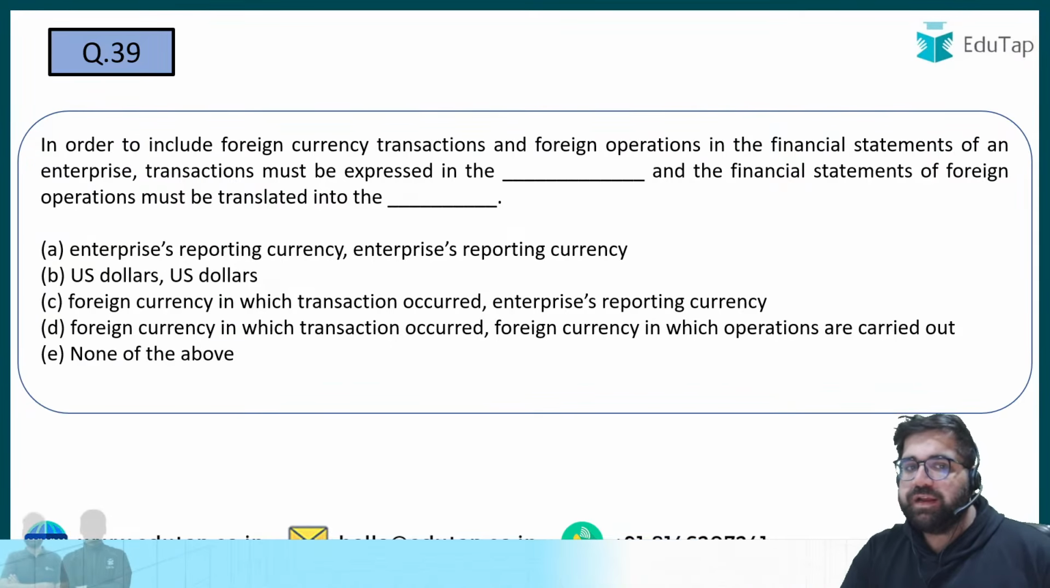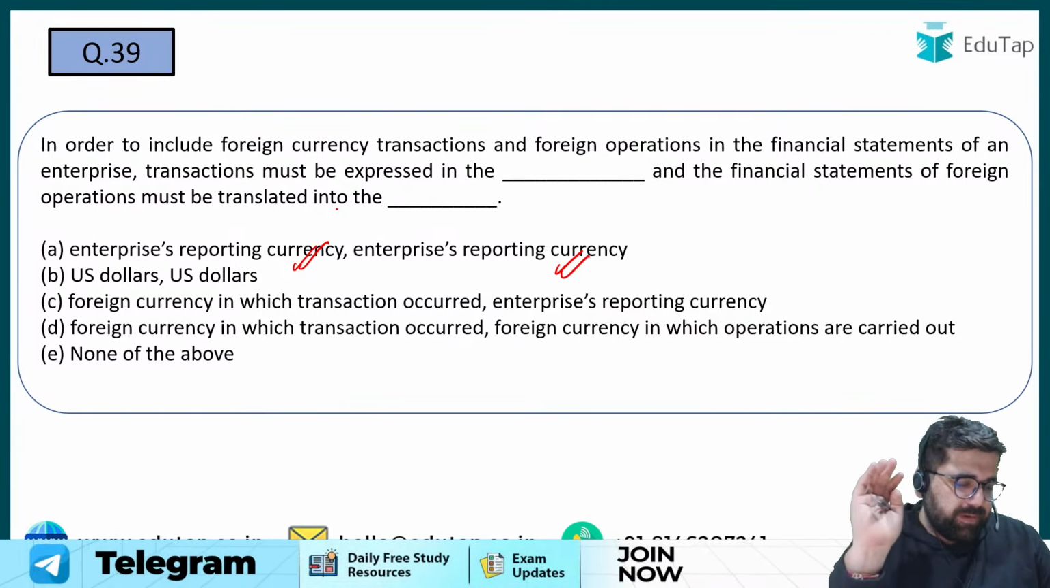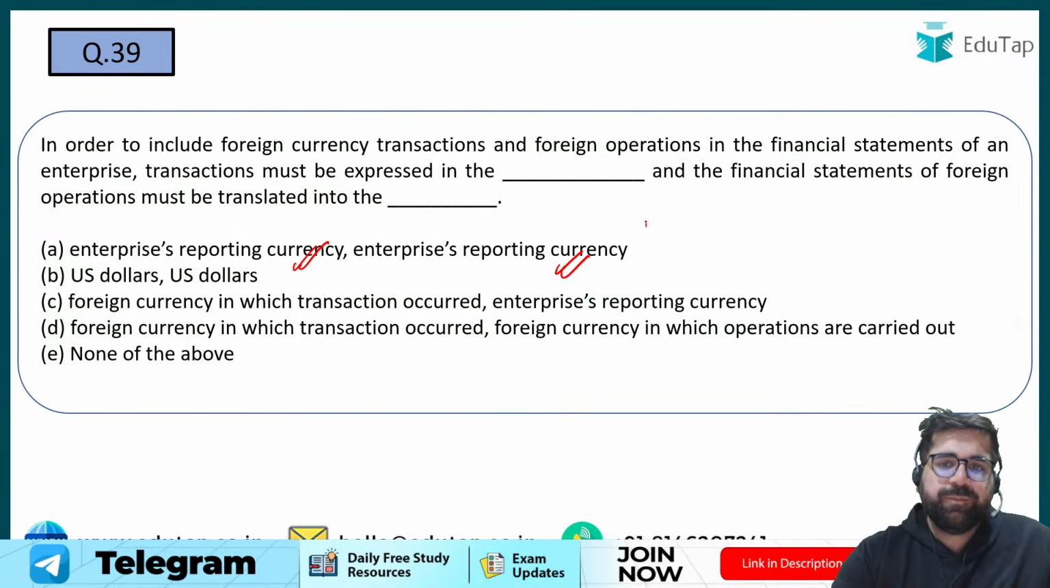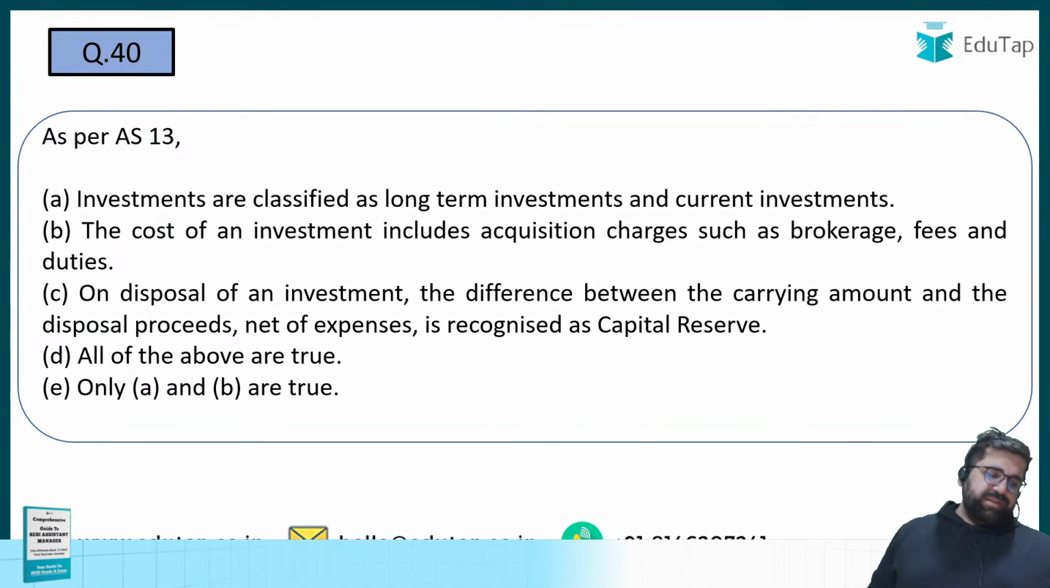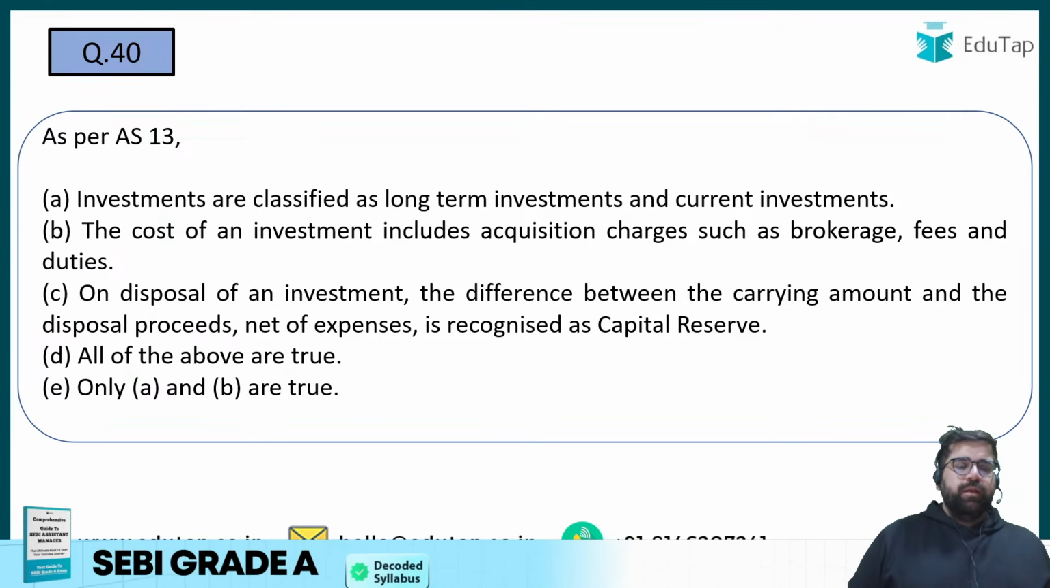You have to bring it into reporting currency because this is what AS11 says, and for this there are multiple different terms and conditions. But remember the basic one. The correct answer will be option number A. Right? I hope you know the rules of AS11 also. One more question from AS13. AS13 is about investments, right? Okay, AS13.